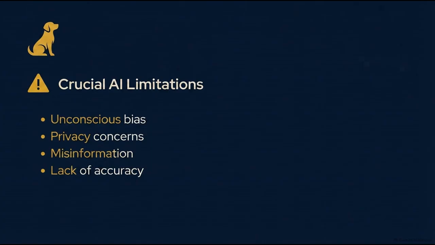We have to look at the very real flaws. AI tools often suffer from unconscious bias that's baked right into their training data. Then, there are some serious privacy concerns regarding what information you're actually sharing with them, not to mention the rapid spread of misinformation and just a general lack of factual accuracy. Sometimes the AI just flat out hallucinates and confidently tells you something completely false, or it generates a picture of a person with 7 fingers. Walking through these limitations shows us exactly why we absolutely cannot blindly trust the machine.